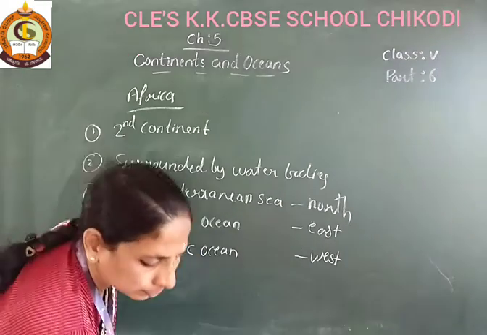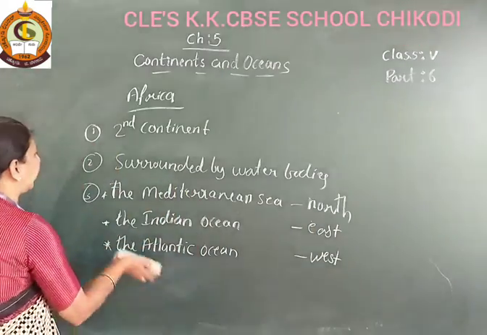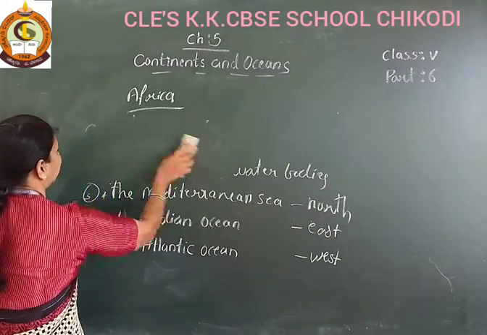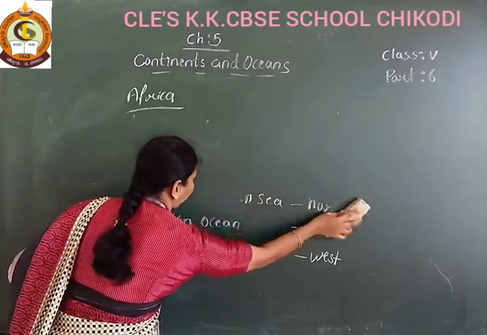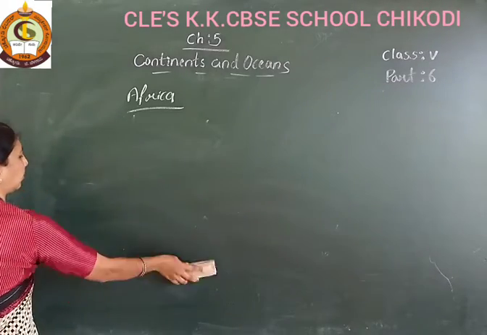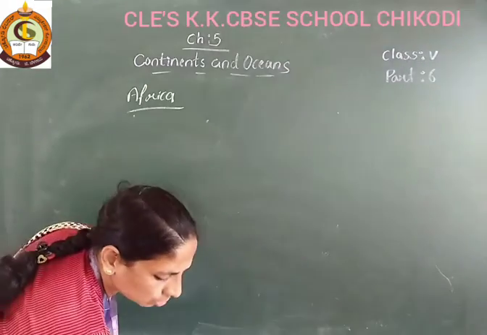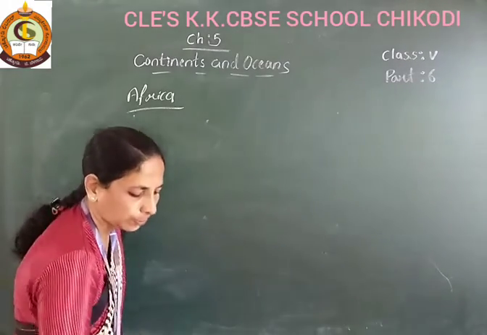So the Africa continent has water bodies on three sides: north, east and west.